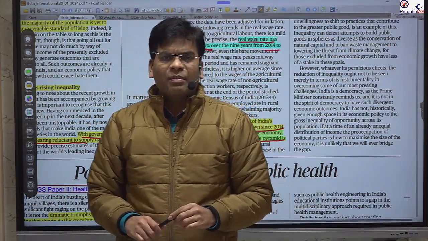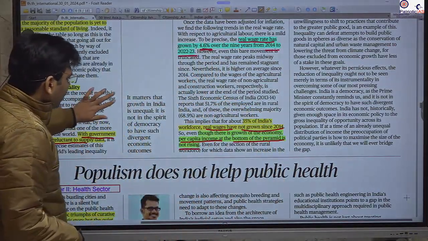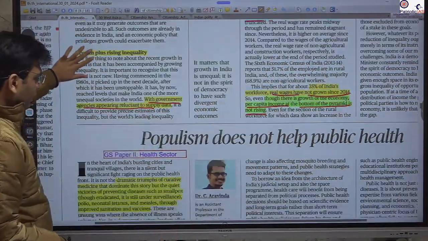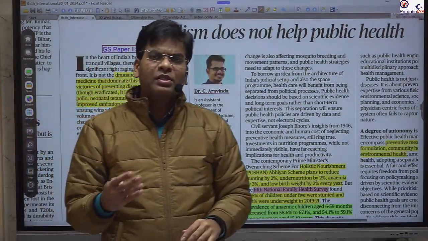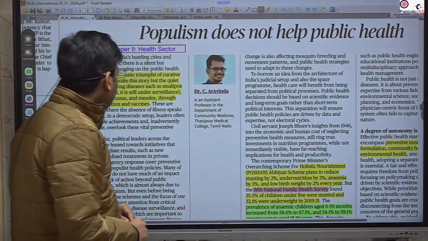This type of development is not desired. We need inclusive growth, where if the growth is there, the benefit reaches the bottom population as well. This is all about that.